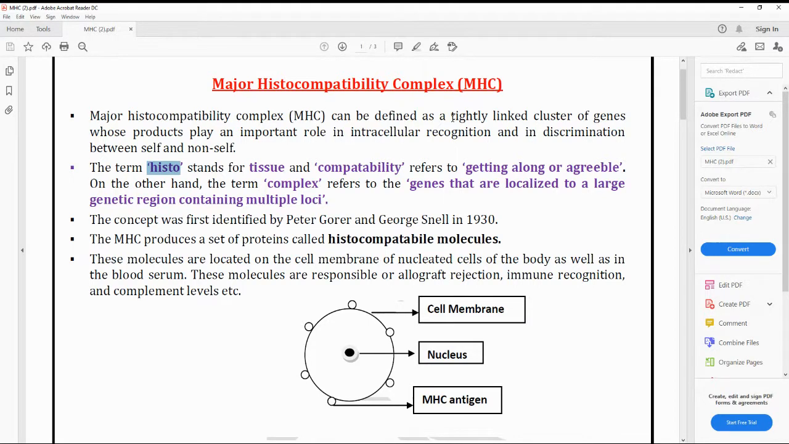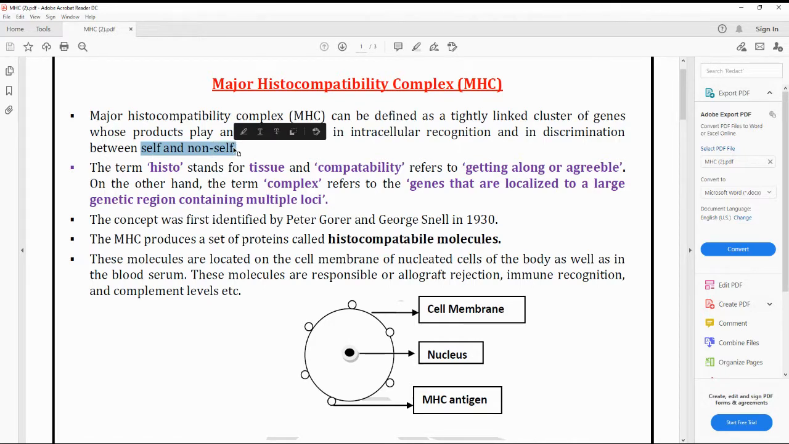Now the definition: it is defined as a tightly linked cluster of genes. The histocompatibility complex consists of a cluster of genes, and their role is important in intracellular recognition. They will recognize intracellularly within our body, and they discriminate between self and non-self.